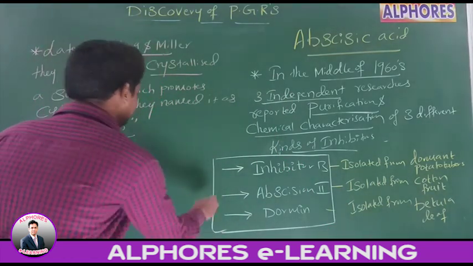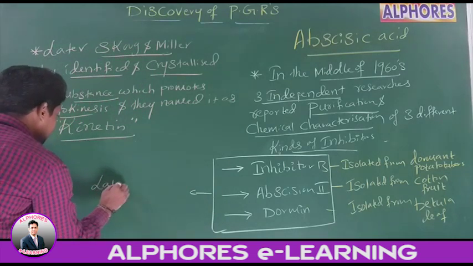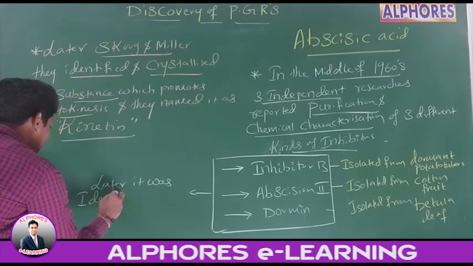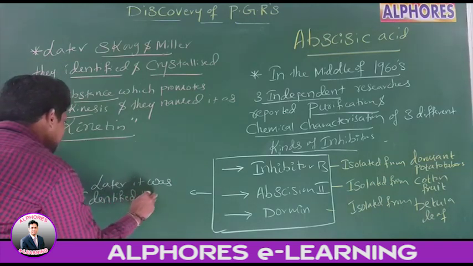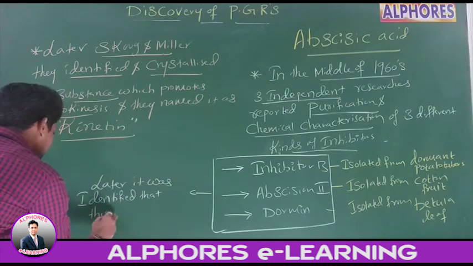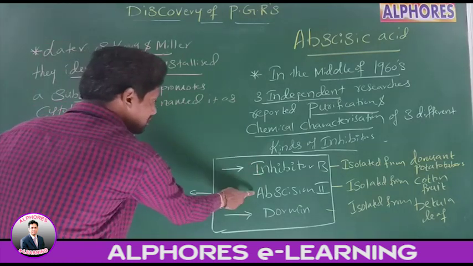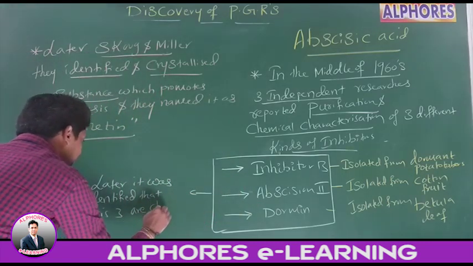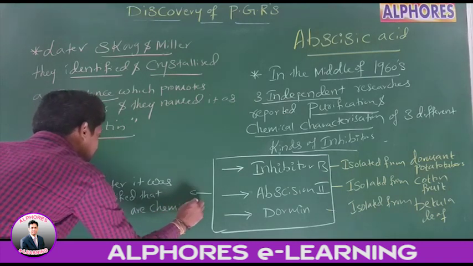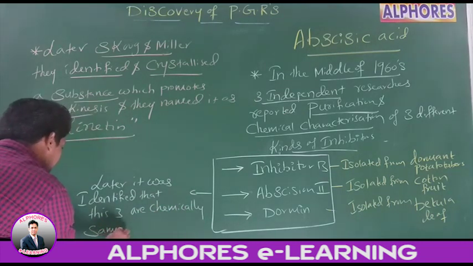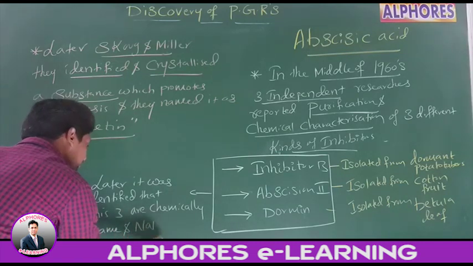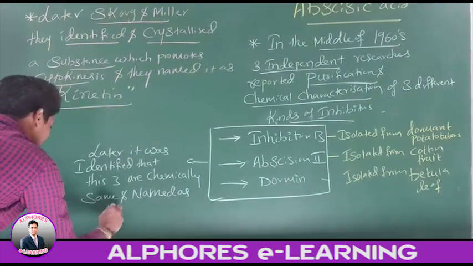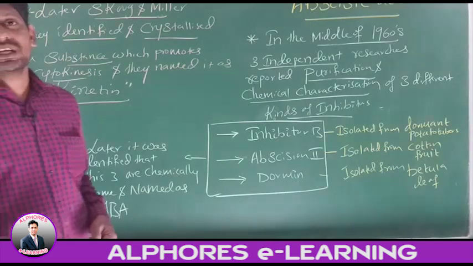These three, inhibitor B, abscission 2 and dormin, are chemically the same and named as abscisic acid. Abscisic acid, right?